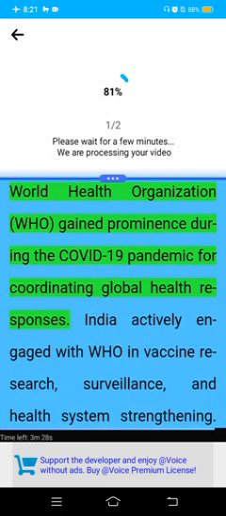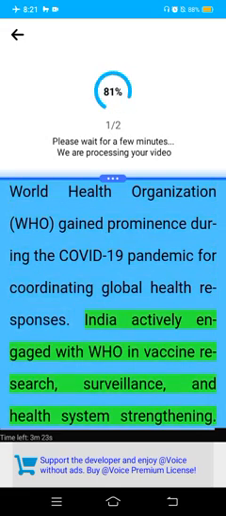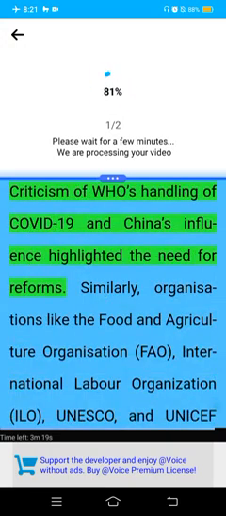The World Health Organization (WHO) gained prominence during the COVID-19 pandemic for coordinating global health responses. India actively engaged with WHO in vaccine research, surveillance, and health system strengthening. Criticism of WHO's handling of COVID-19 and China's influence highlighted the need for reforms.